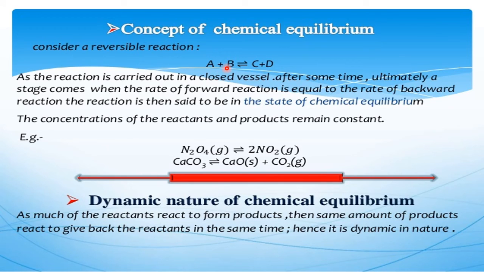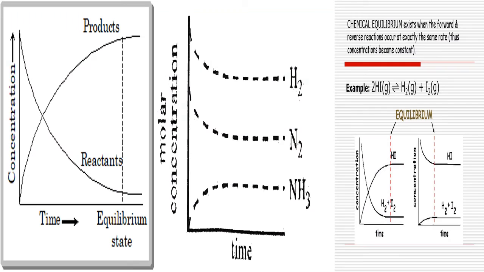So now further change in the concentration of the reactants and the products stops. In the beginning, there is a decrease in the concentration of the reactants because they are reacting, and an increase in the concentration of C and D because they are forming. But after some time there is no change in the concentration. Concentration remains the same. That stage is called what? Chemical equilibrium, which is dynamic in nature. A few examples are told here, where they attain chemical equilibrium. And this is about the dynamic nature, which I already explained.